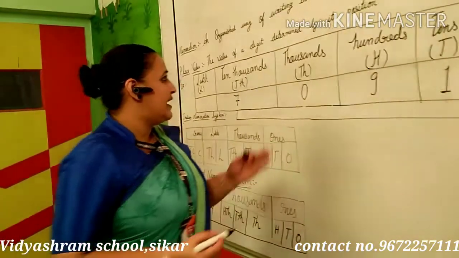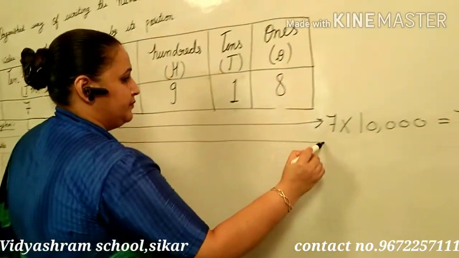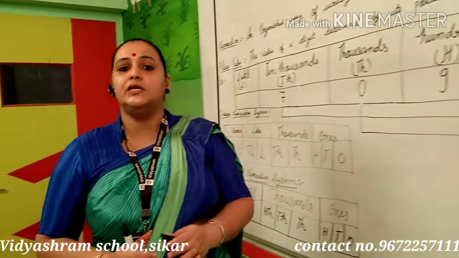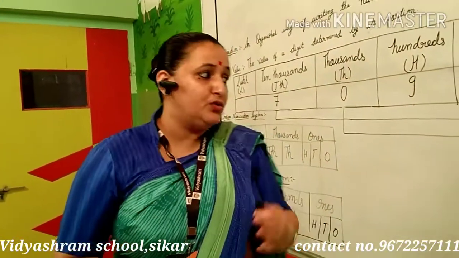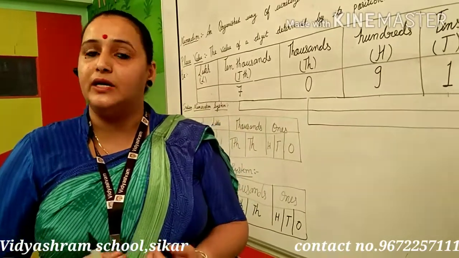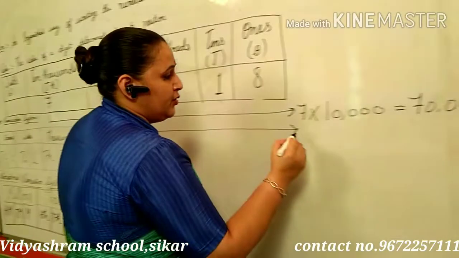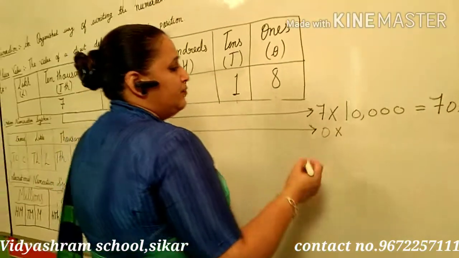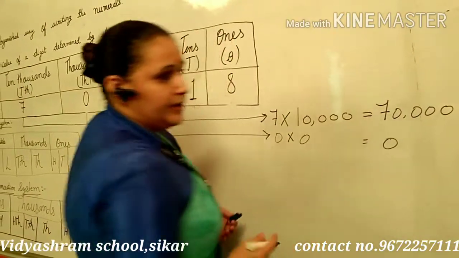Now the second one is 0 at the place of thousands. In place value and face value, 0 will be 0 in both. You have to remember this: always keep in your mind that 0 will be 0 in the place value and the face value also. So 0 multiplied at the place of 1,000, we have to put 0 only. So 0 will come here.